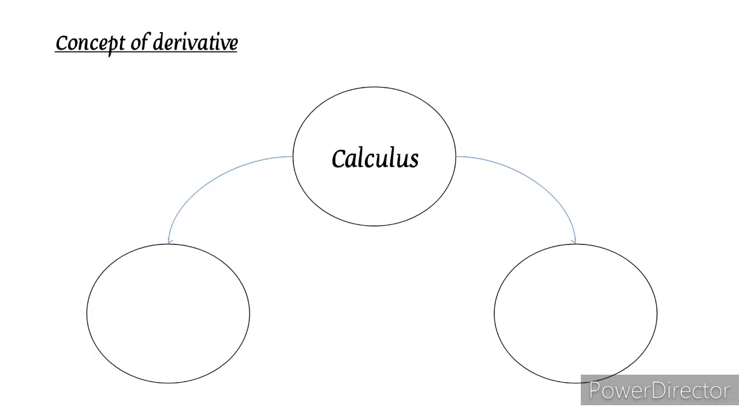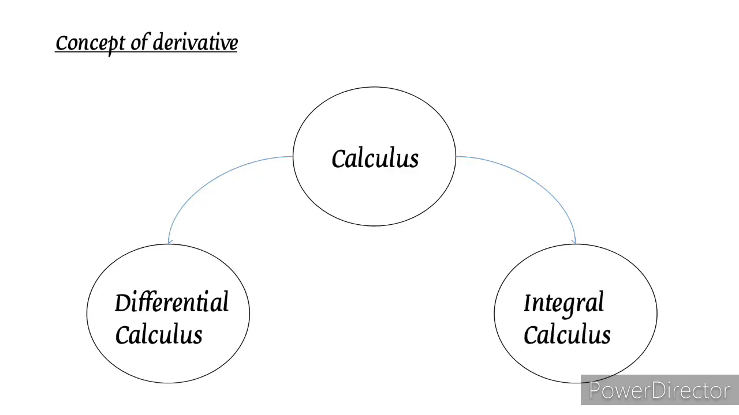Calculus has two major branches. One is differential calculus, which deals with instantaneous rate of change and the slope of the curve. And the other is integral calculus, which concerns with the area under a curve. The central idea of differential calculus is the concept of derivative, which we will discuss here.